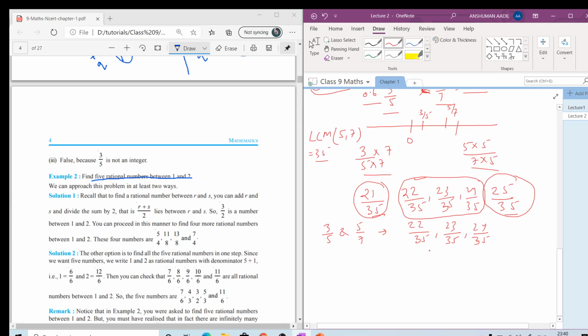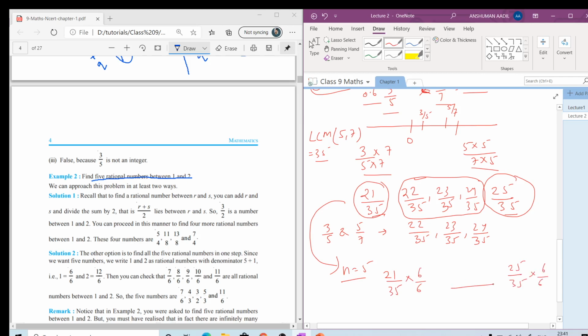So after this step we need to follow the n plus 1 concept. We can multiply, like if n equals 5, then what we can do is take 21 upon 35 into n plus 1, that is 6, and here take 25 by 35 into 6.